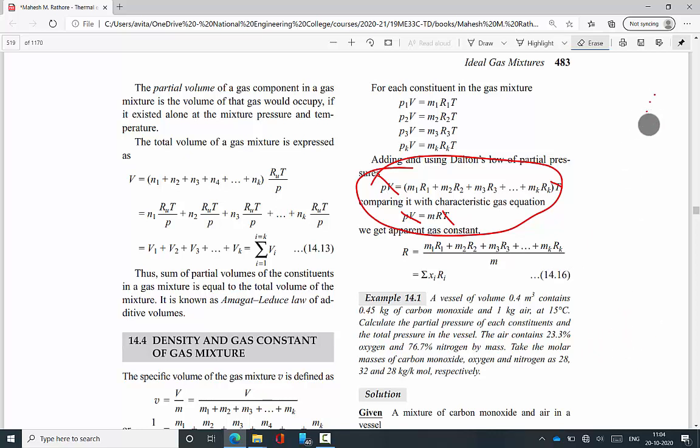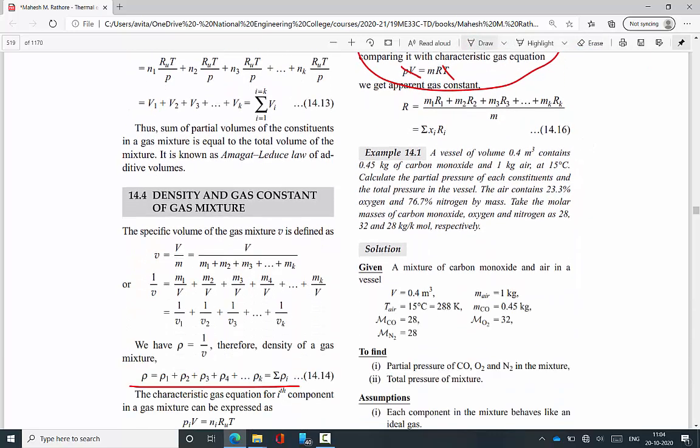The problem is this: a vessel of volume 0.4 meter cube contains 0.45 kg of carbon monoxide and 1 kg of air at 15 degrees Celsius. Calculate the partial pressure of each constituent and the total pressure in the vessel.